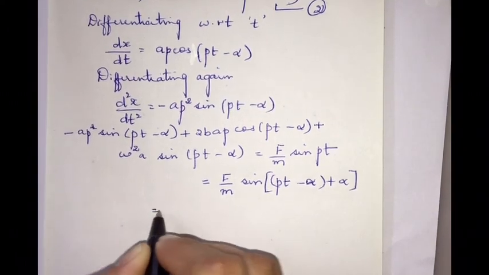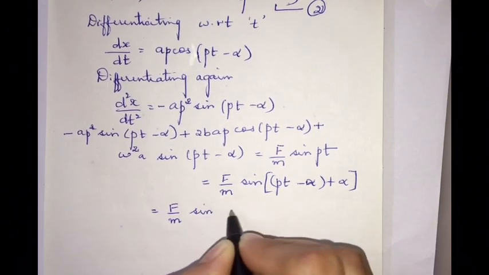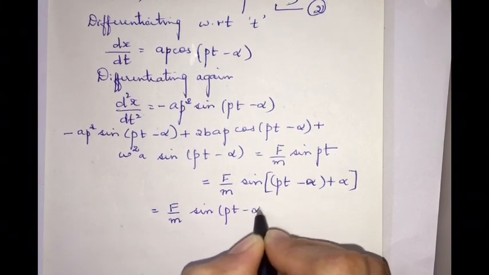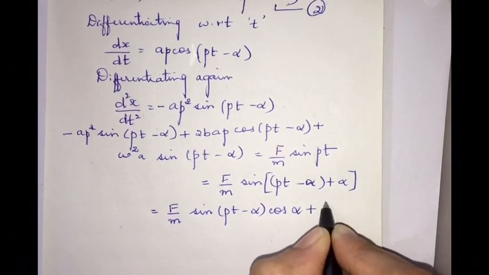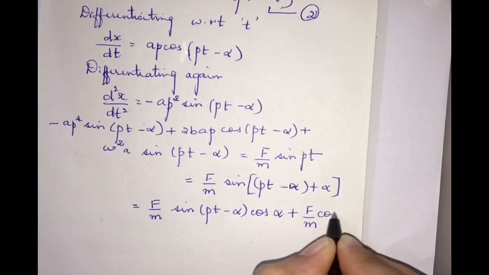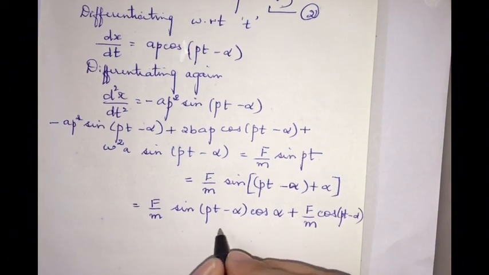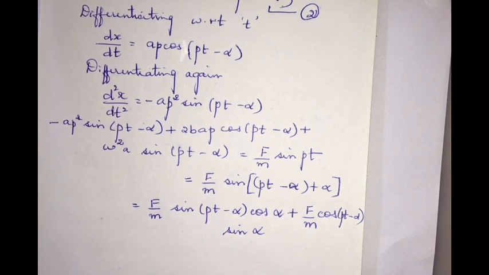So I can write this as (F/m) sin a, that is (pt - α), cos b is cos α, plus (F/m) cos a, that is (pt - α), and sin b, that is sin α.